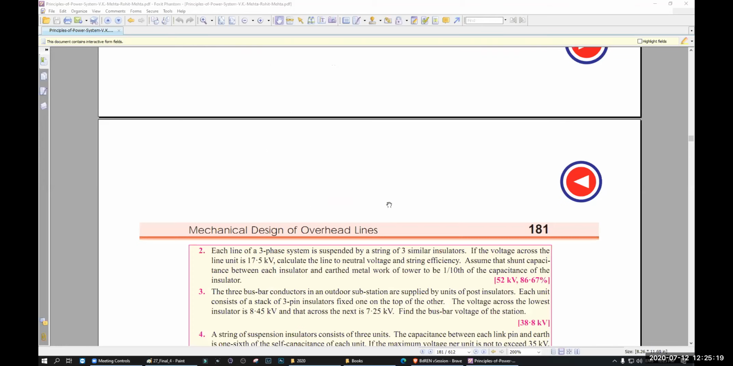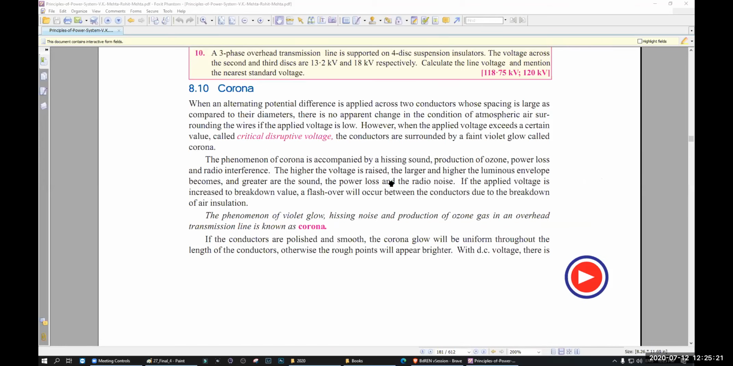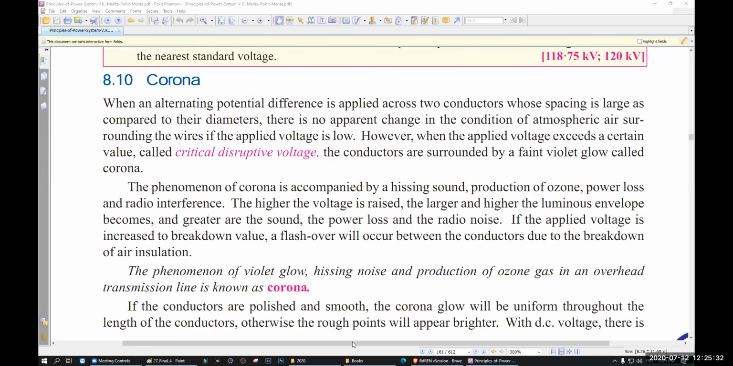So today we will be starting our new topic, that is corona. There is completely theory, no math involved. There is some math, but we're not going to do those math. So what is corona? Corona is not the virus we know.